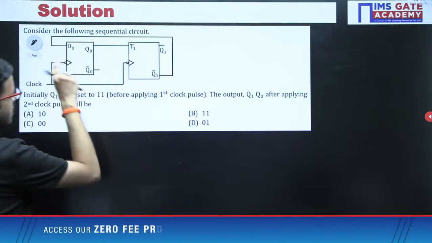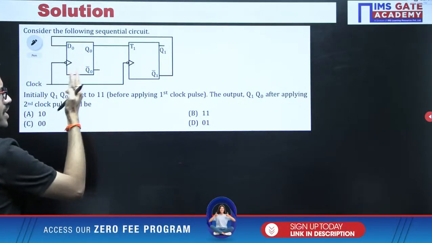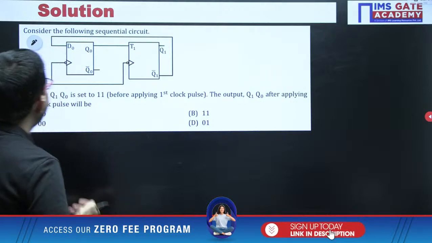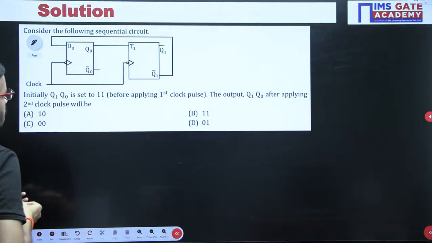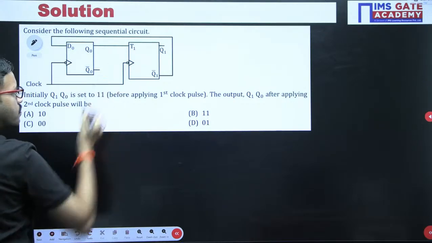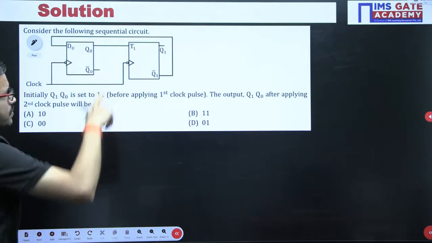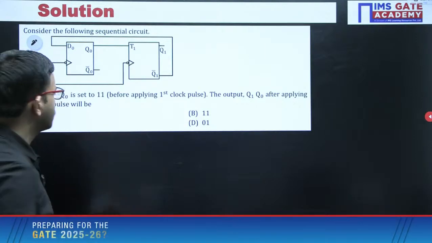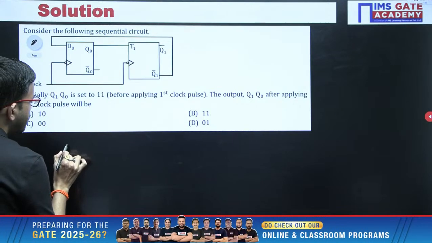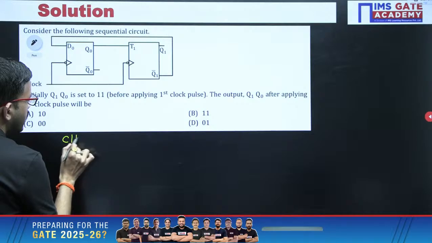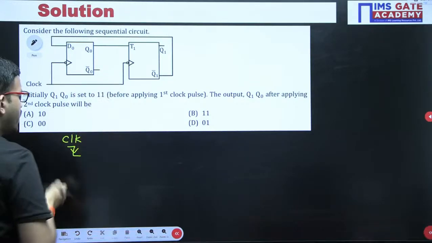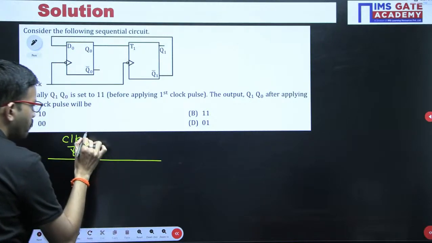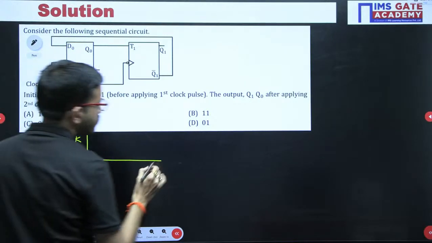Since you have flip-flops, those are edge sensitive devices, and here you have a bubble and then the edge. That means each flip-flop responds to the negative edge of the clock signal. Similarly, if you don't have a bubble, that is a positive edge. Accordingly, you can represent the first column in this particular tabular form.